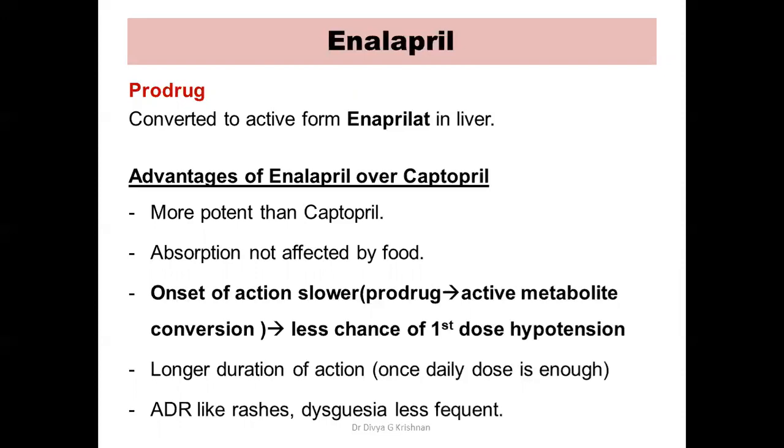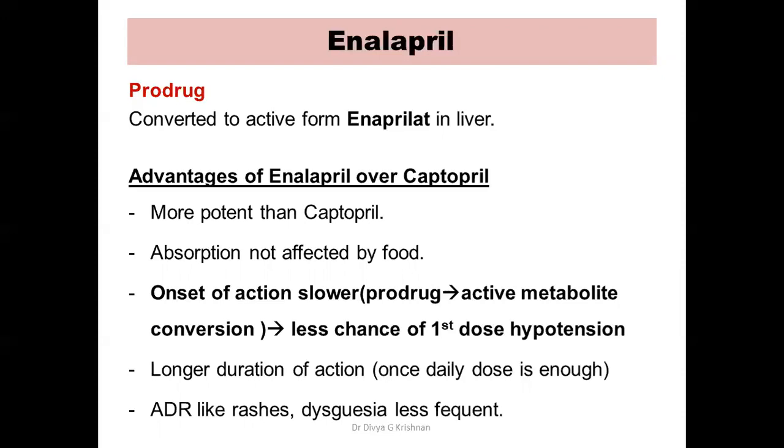It is more potent than captopril. So you can reduce the dose of enalapril. The dose that is used for enalapril is comparatively less than that used for captopril because it is more potent. The absorption of enalapril is not affected by food. The onset of action of enalapril is slower because it is a prodrug. It needs time to get converted into the active metabolite. So the onset of action is slower.